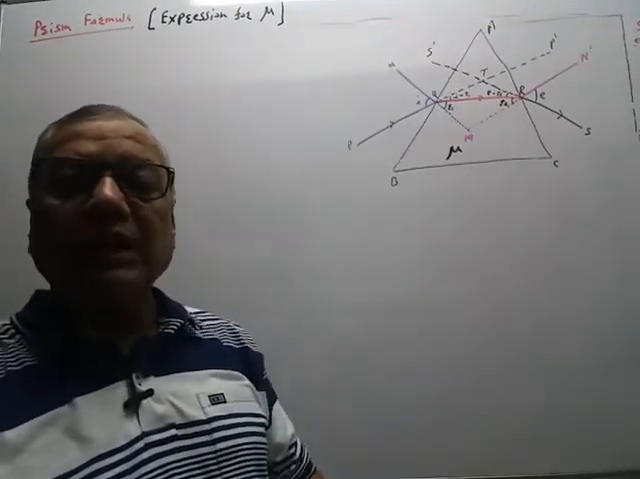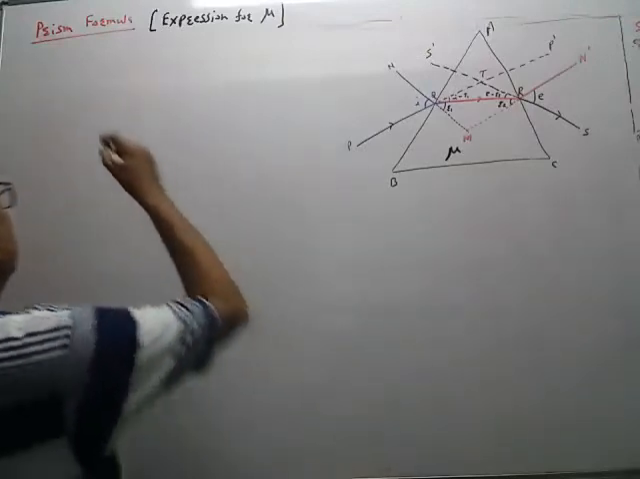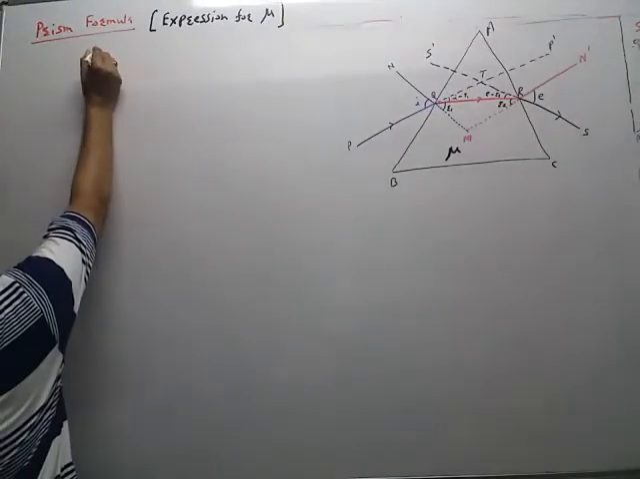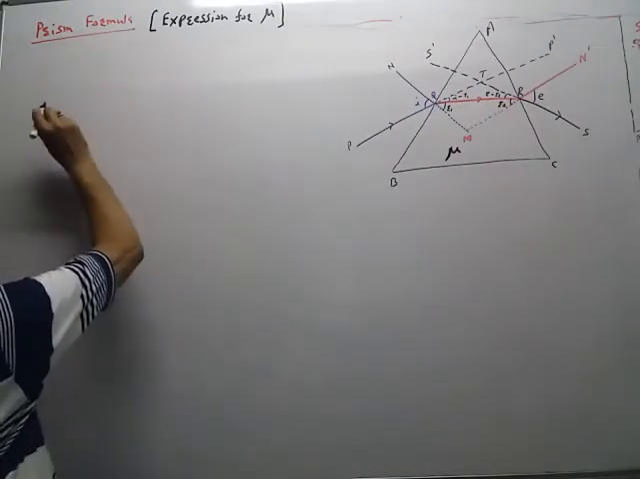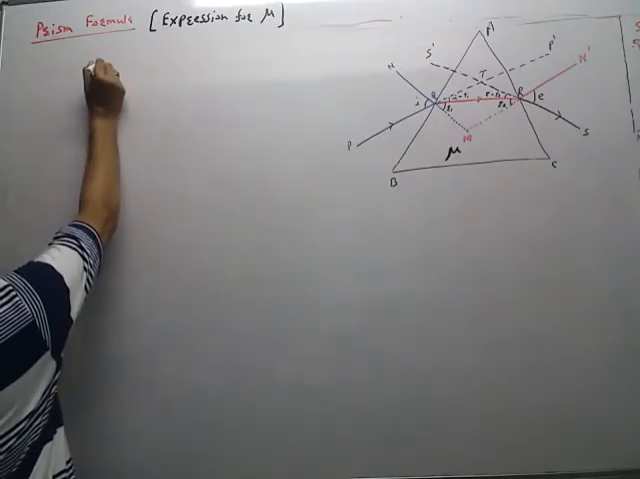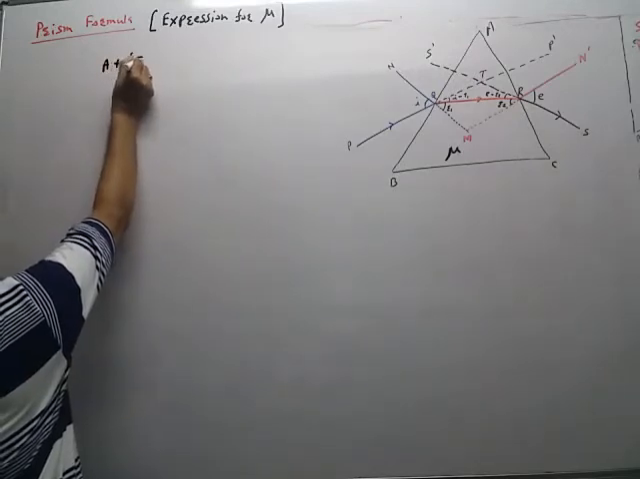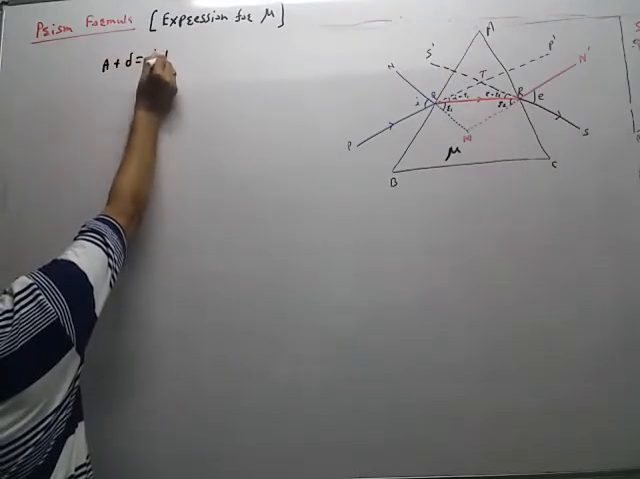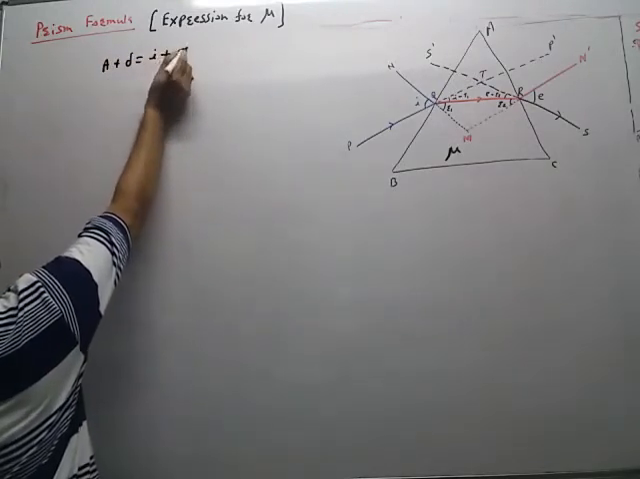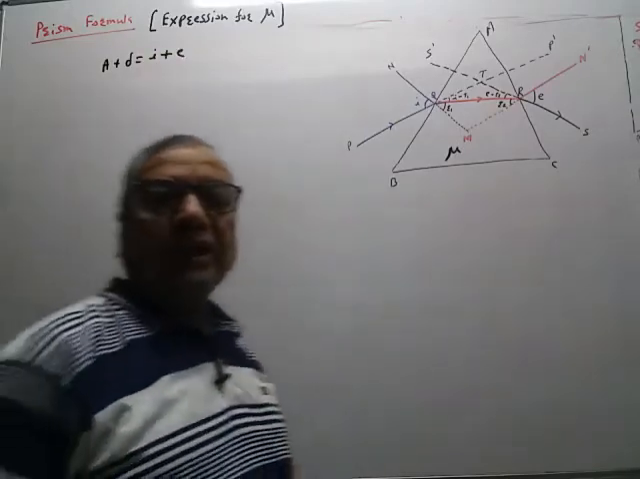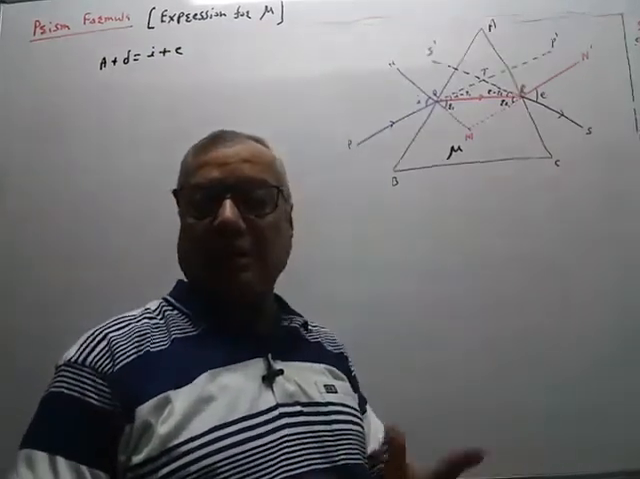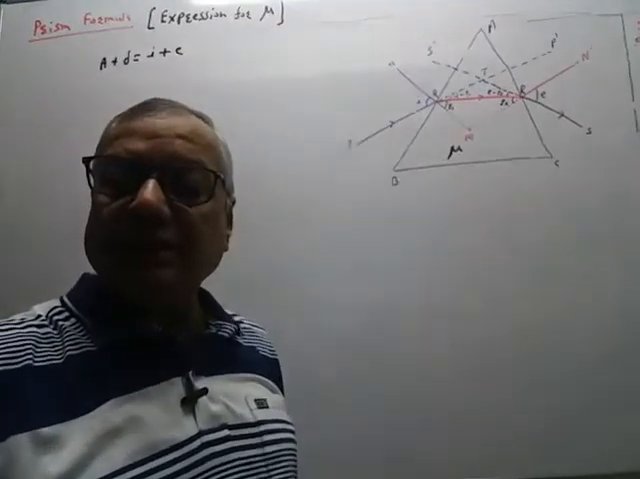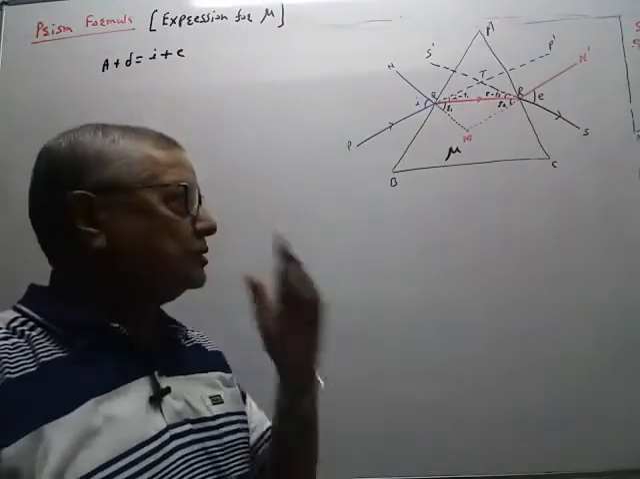We have proved that A plus delta is equal to I plus E. So again I will repeat that part, because the derivation is lengthy, so you should know the steps.